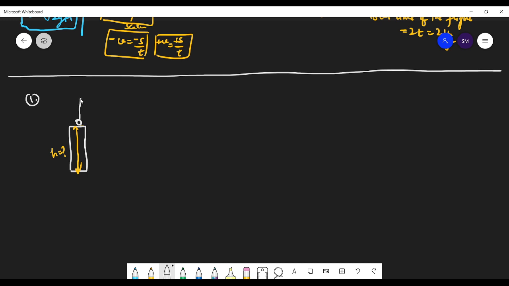Vertically upward with a speed of 19.6 meter per second from the top of the tower, and this ball returns to the ground.